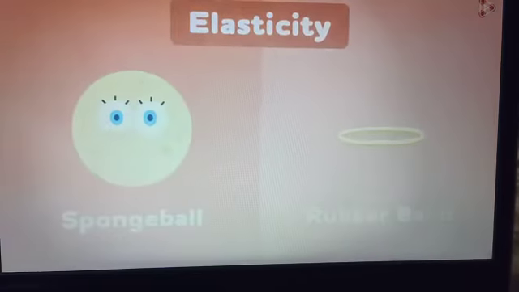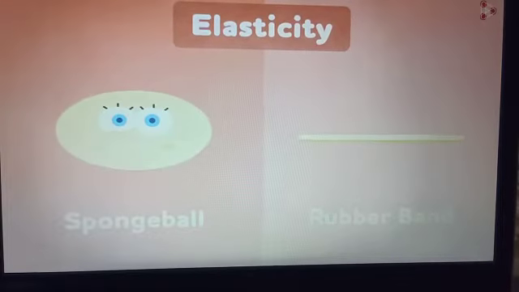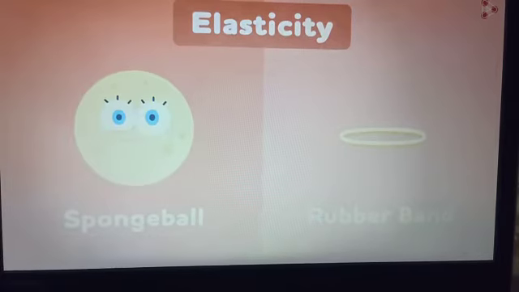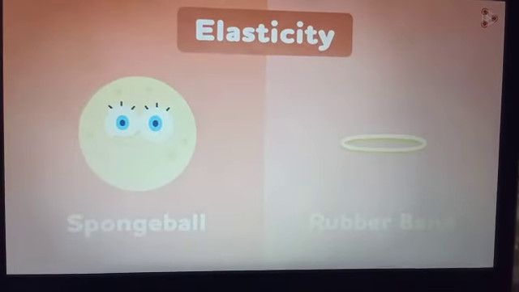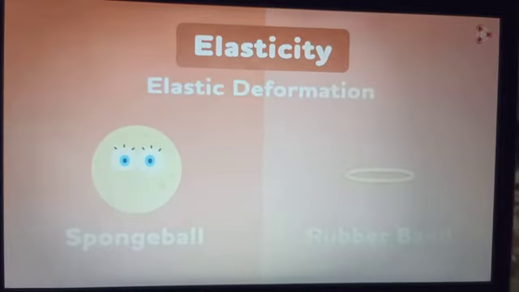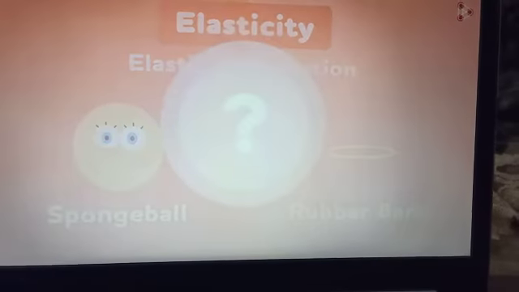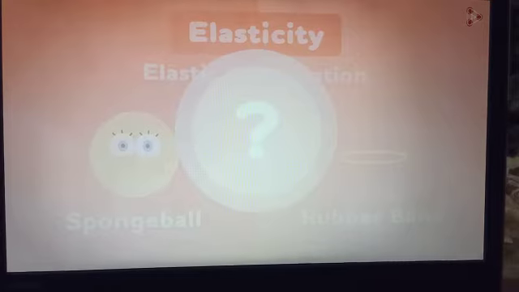A few examples of elasticity are a sponge ball and a rubber band. We can apply a force, parallel or perpendicular, and they can come back to their original position. That is called elastic deformation. But there is a limit in the elastic deformation of an object. Yes, there is a limit in the elastic deformation.